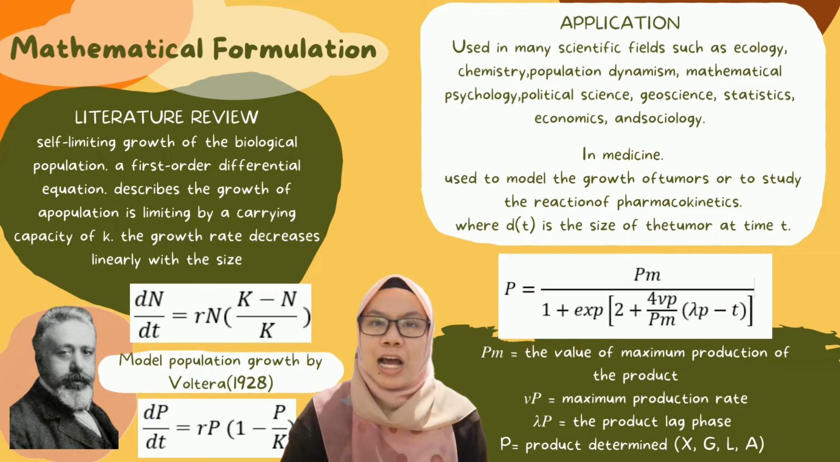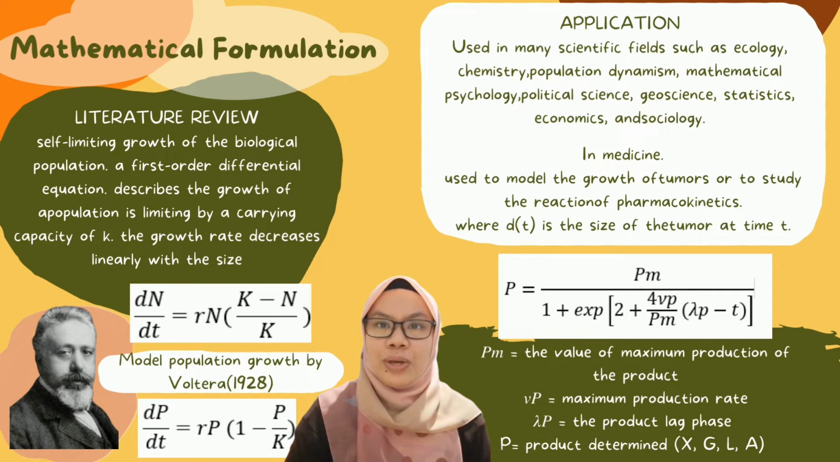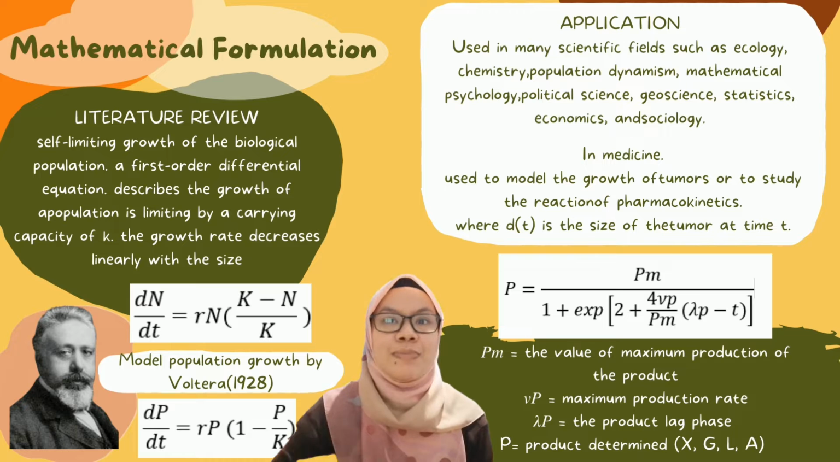Mathematical formulation. I will tell you about the literature review and the application of the logistic equation. For the literature review, it describes the self-limiting growth of a biological population. It is a first-order differential equation. Then, the logistic equation describes the growth of a population limited by a carrying capacity of K. Thus, the growth rate decreases linearly with the size assumed for the logistic equation. The equation of the population growth is shown on the slide by Verhulst 1928. It can be expressed in a simple mathematical formulation on the slide.